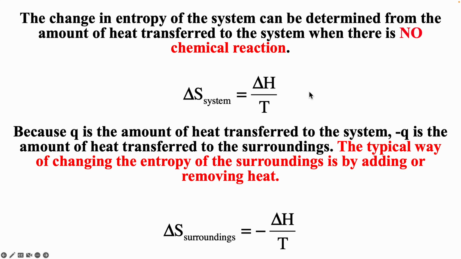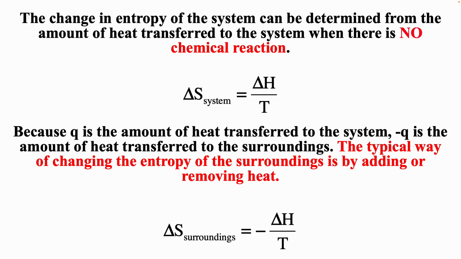Now thinking about how we define the system, the only things that go between system and surroundings are heat and work, and typically we ignore the work. And so if delta S system is delta H over T, and again, delta H is positive, heat is transferred from the surroundings to the system, then delta S surroundings would be minus delta H over T. So again, if delta H is positive, heat is going to the system, and the entropy of the system will be increasing. Again, if delta H is positive, then the surroundings is losing heat, and its entropy is decreasing.